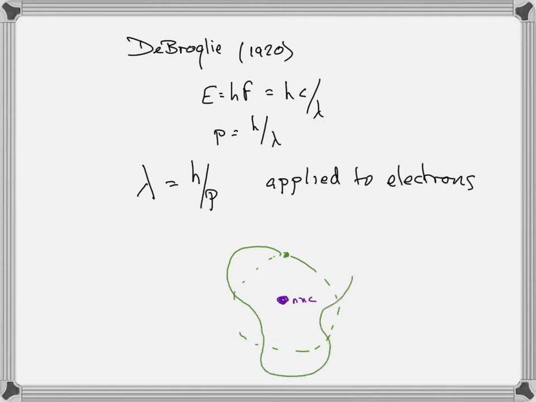I'm trying to make a wave go around in a circle. Now look what happens when I get around. If we treat the electron like a wave, and the wave is going in a circle, if I were to draw that with a constant wavelength, it doesn't match up. And so it would destructively interfere with itself. So it's not allowed at that radius.